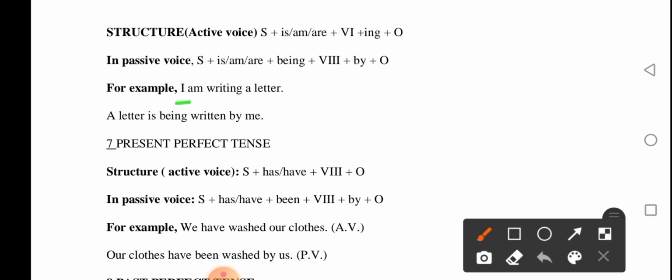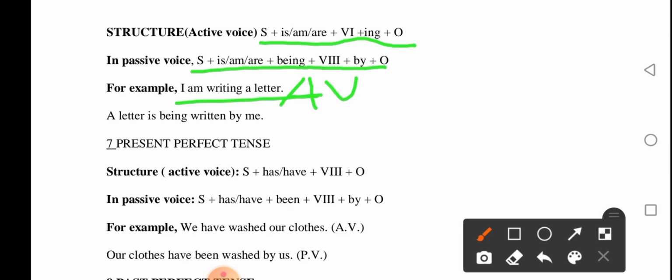Let us see the example. For active voice, you should know this, or you can check from this structure. If it is in this form of the structure, it is active. If it is in this form, it is passive voice.